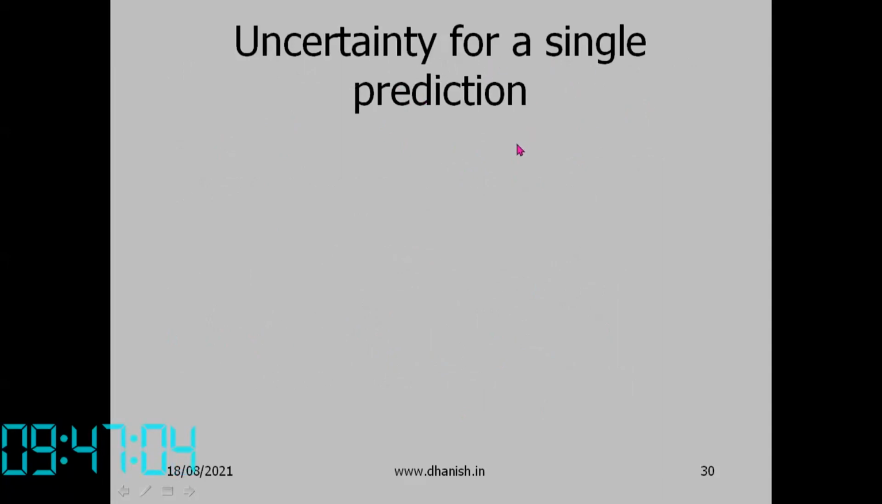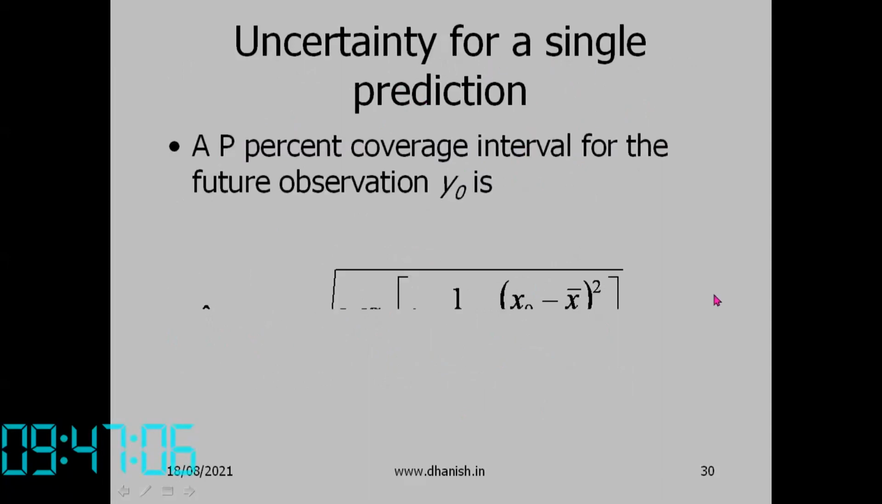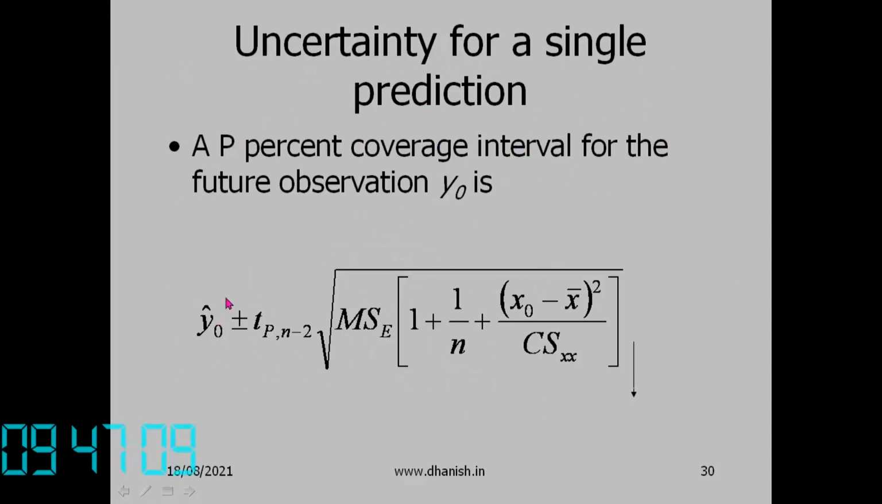Next is uncertainty for a single prediction. A P% coverage interval for the future observation y naught is y naught cap plus or minus t P, n minus 2, into the square root of mean square error into 1 plus 1 by n plus (x naught minus x bar) whole square by Sxx. So this is the coverage interval for y naught.